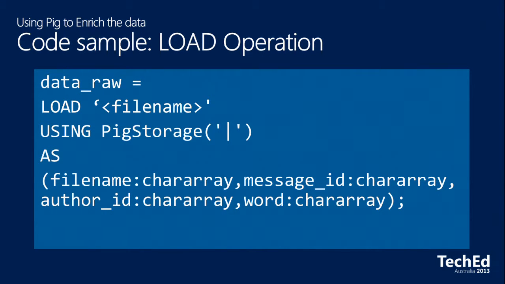So I'm going to very quickly spin through some Pig stuff that I was running through the jobs. So first of all, we've got the load operation. All this is doing, effectively, is saying, I need to have a file. So I'm bringing in a file from the Hadoop file system, and it's a text file, and I need to tell it what the fields are. So for example, this is the output from one of the Hadoop jobs, the wrap jobs, and it's saying, I've got a file name, which is a text string, I've got a message ID, which is text, I've got the author, which is text, and I've got the word, which is text. So all it is doing is giving it a file description.